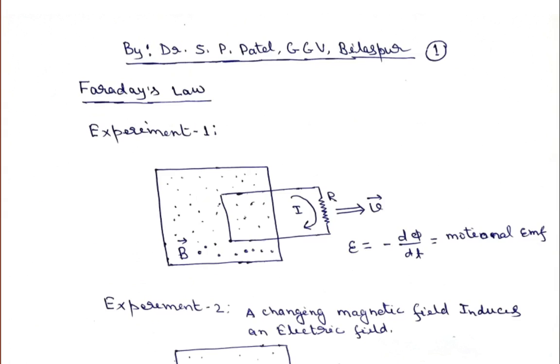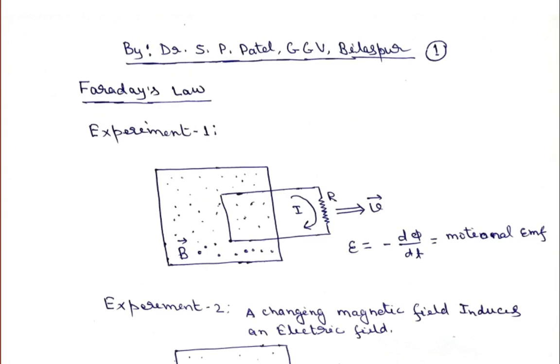I explained and developed some formalism, and we learned that if there is a relative motion between an electrical circuit and a magnetic field, there is an induced EMF in the circuit. This EMF is due to the change in flux in a closed loop, that is, the negative rate of change of flux with respect to time. So that is basically the EMF.